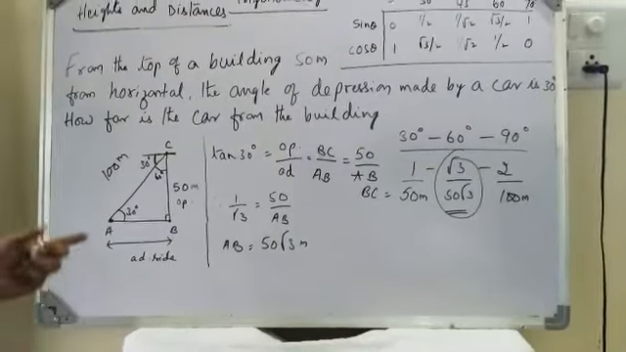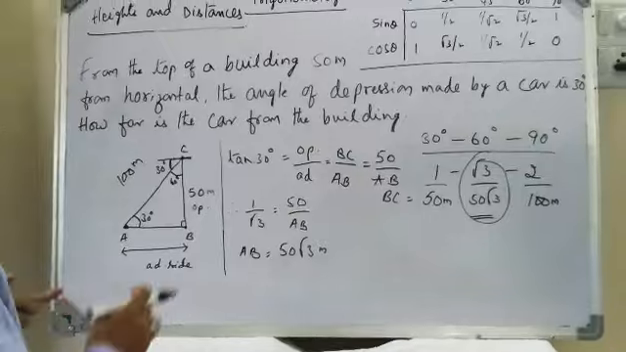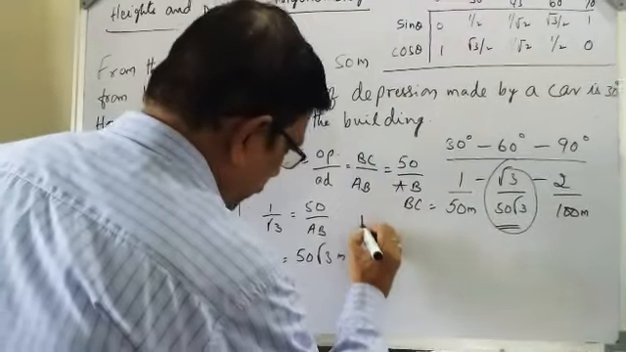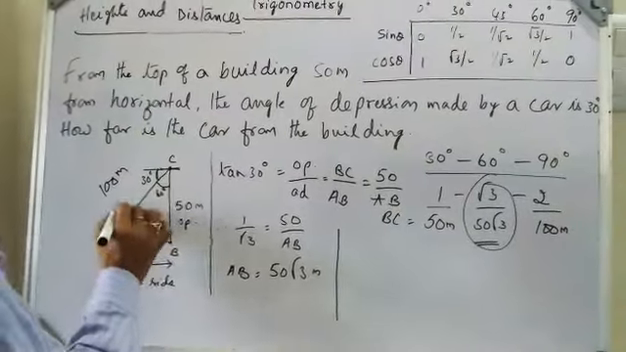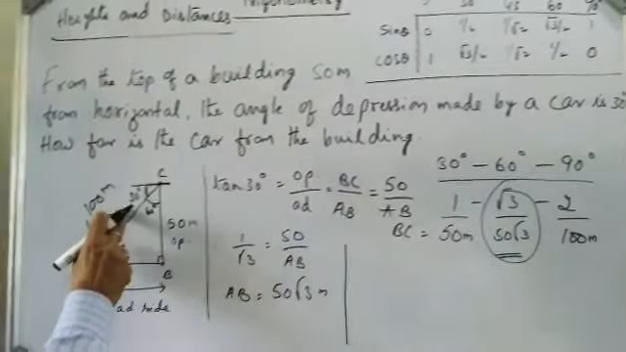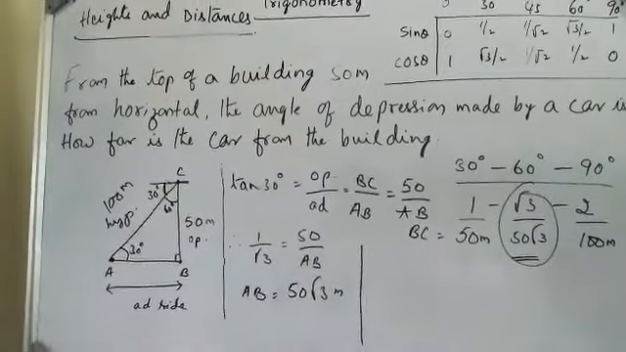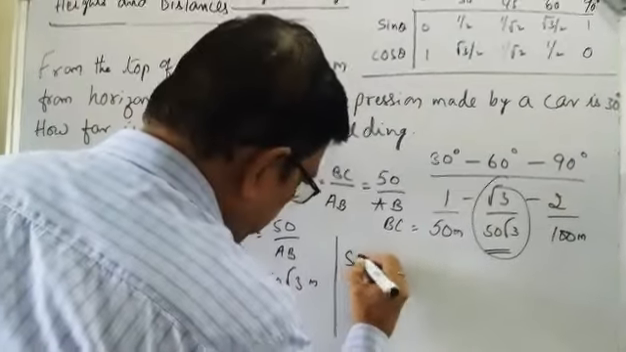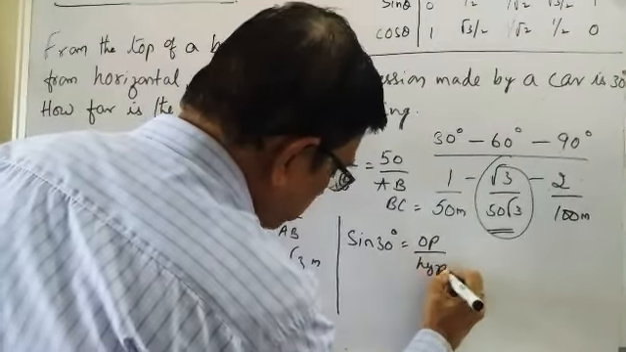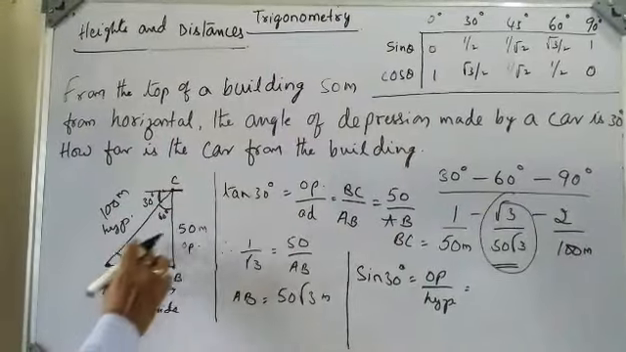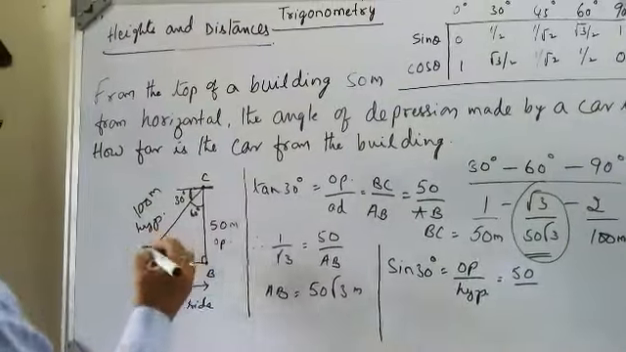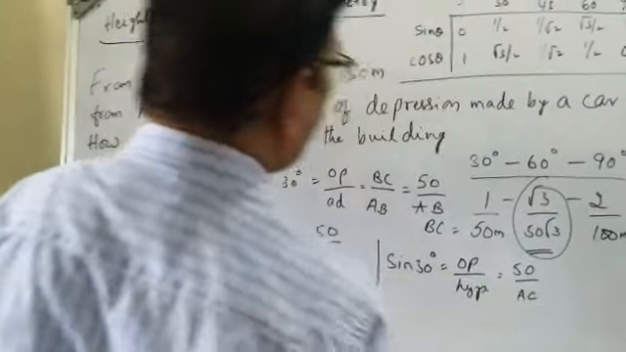Without solving the whole problem, we can easily find out if we know one side. Suppose you want to find AC. AC is nothing but the hypotenuse. We know the opposite side, and we need to find the hypotenuse. Opposite side by hypotenuse is what? Sine. So sine 30 is equal to opposite side by hypotenuse. What is the opposite side? Opposite side is 50, and we don't know the hypotenuse. Hypotenuse is AC.